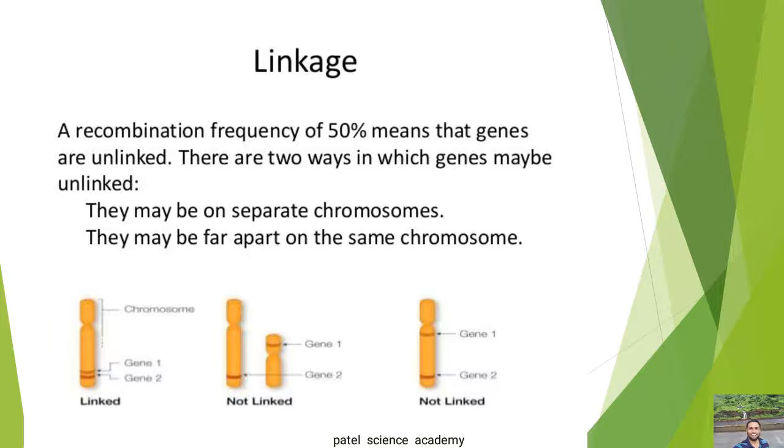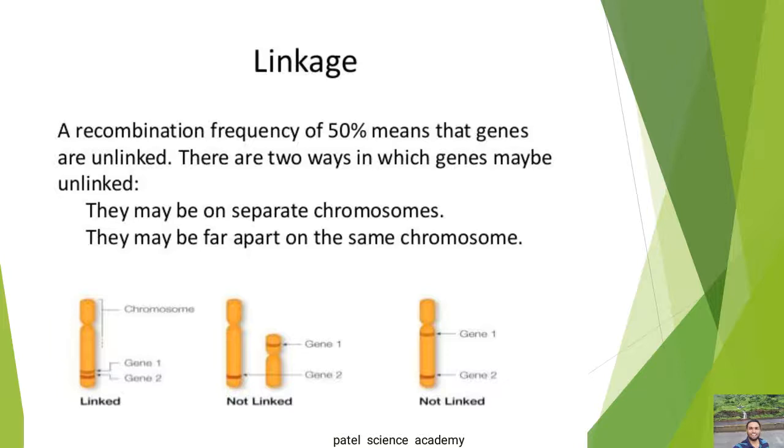Actually, what is this linkage? It is a known fact that several genes are present on the chromosomes. You are well familiar with that. Several genes are present on the chromosomes, and as chromosomes are carriers of heredity, as I explained in my previous lecture, these genes which are present on the chromosomes have a tendency to be inherited together.